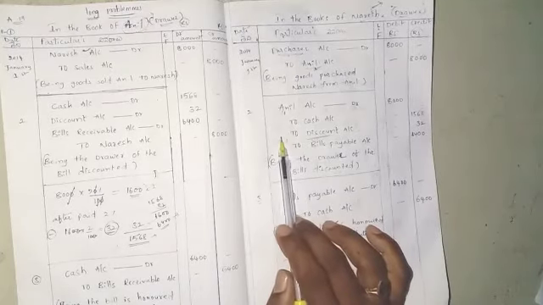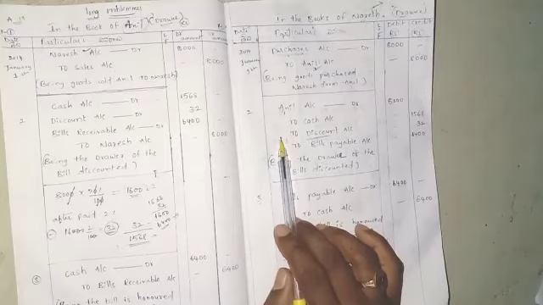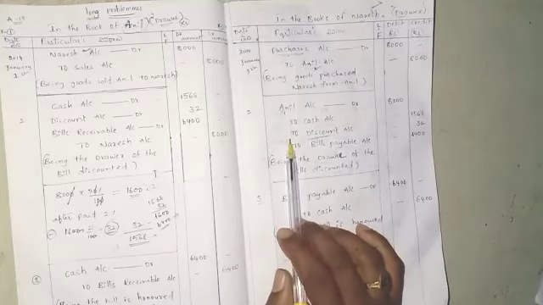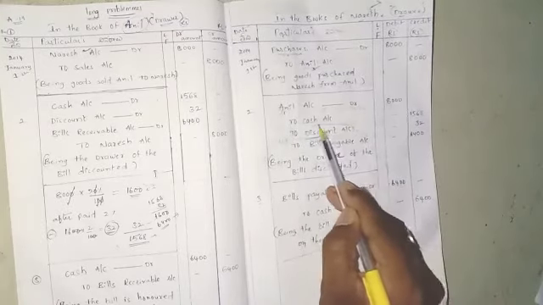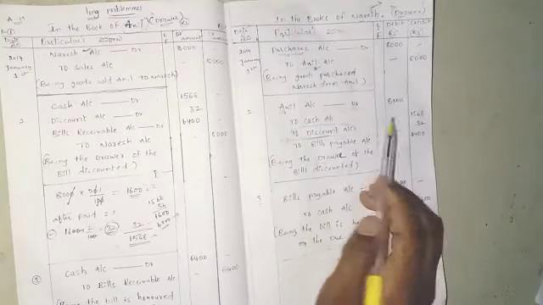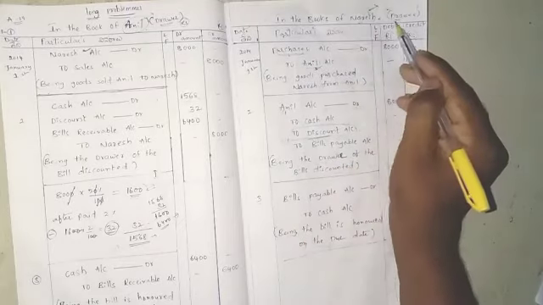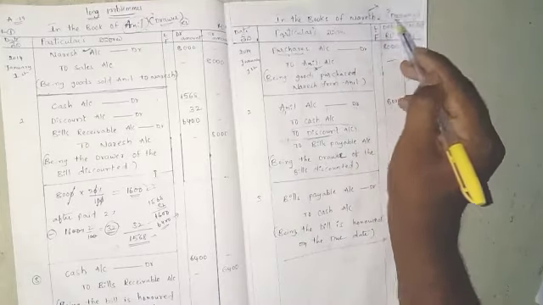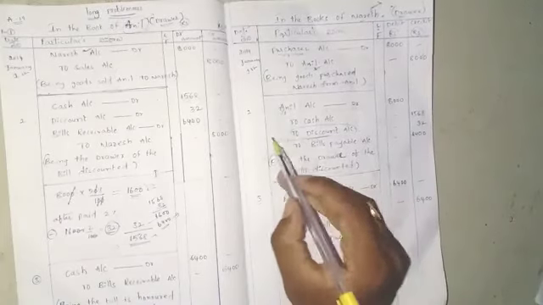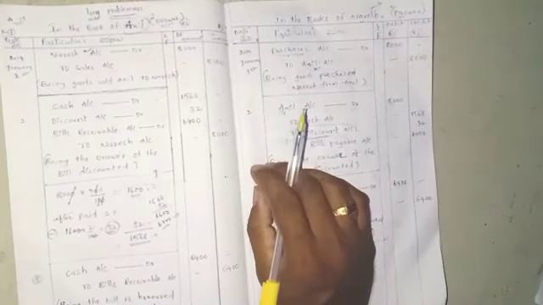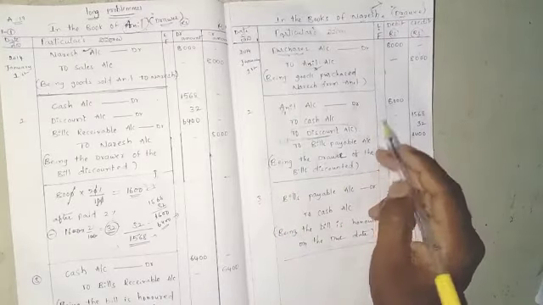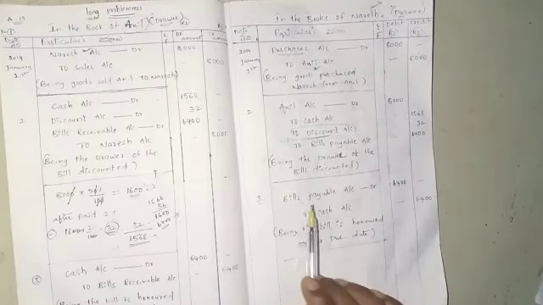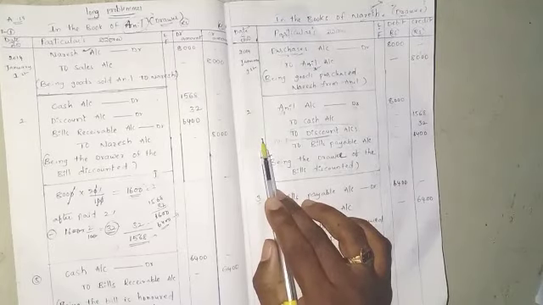We should prepare it in the books of the drawee because the discount is mentioned in the problem.